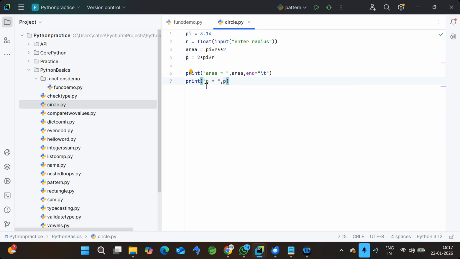Also, if you have a huge number of lines in a single program, there is difficulty in understanding and debugging the code, because it is a huge program. It's very difficult to understand as well as debug. Debug means problem solving: when we get an issue, finding where the issue is and what the exact issue is. That kind of analysis also takes more time.